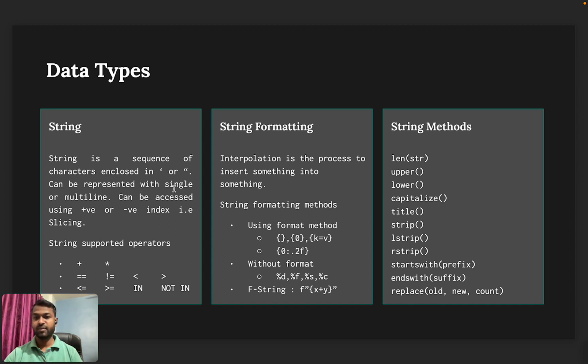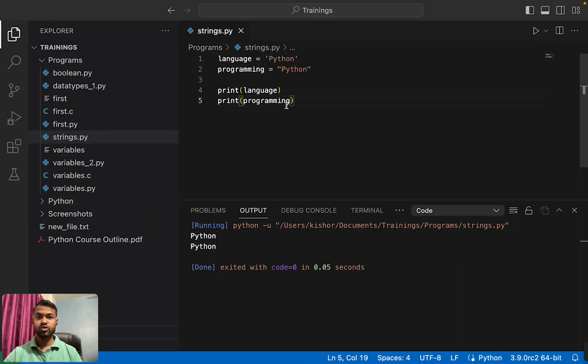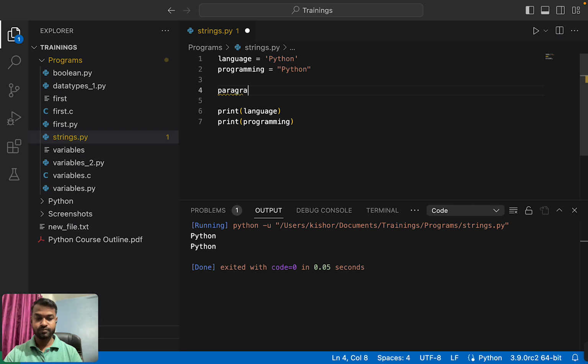It can be represented with single or multiple lines. These are the two strings declared on a single line. Sometimes we need to provide paragraphs. Then how can we assign that number of lines to a single variable? Let's say that it's a paragraph.